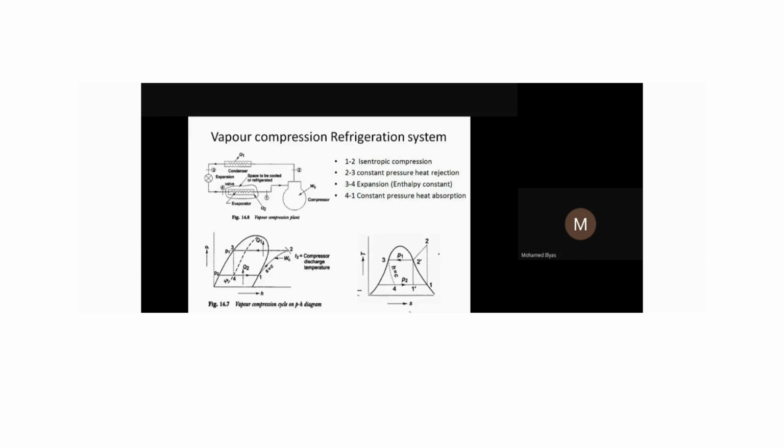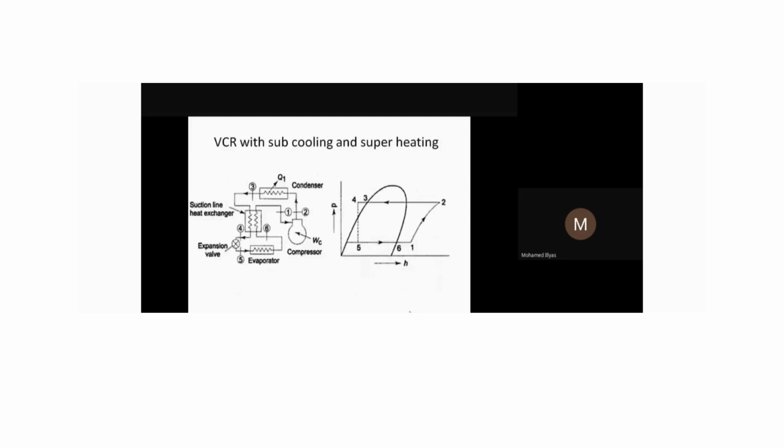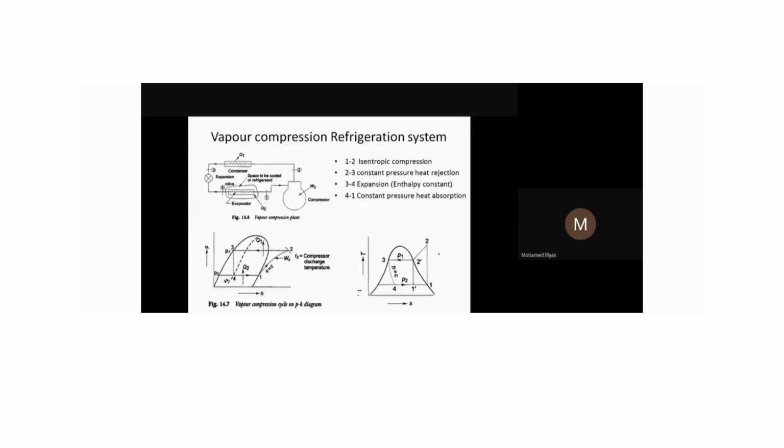Now, in the vapor compression refrigeration system, we have another effect called superheating and subcooling. What is the meaning of superheating and subcooling here? Now I am coming back to our original system. If you see it here, this is our saturation line, this is our superheated region, and this is our wet region.